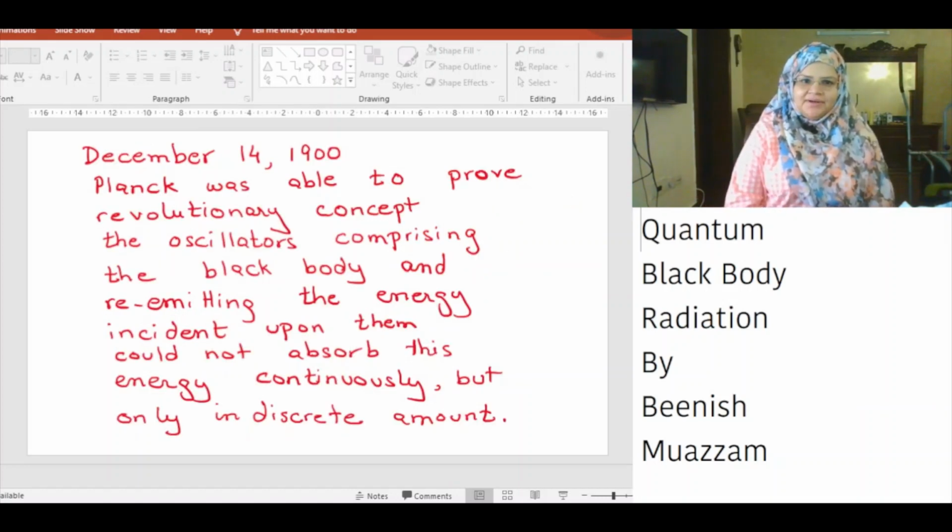On December 14, 1900, Planck was able to prove a revolutionary concept. The oscillators comprising the black body and re-emitting the energy incident upon them could not absorb this energy continuously, but only in discrete amounts.